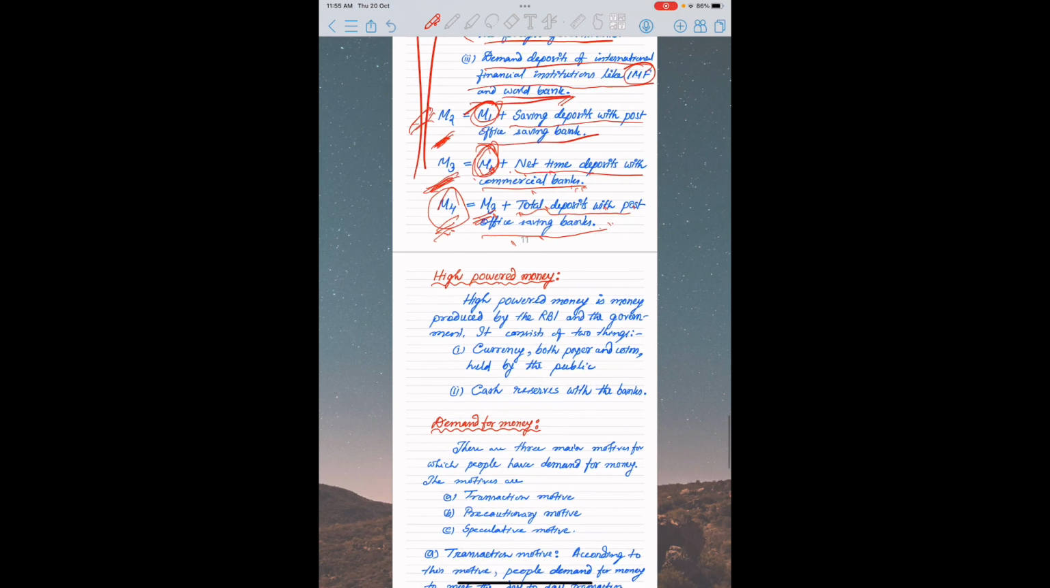Now come to the point, high powered money. It is also asked in the examination. High powered money is the money produced by the RBI and the government of India. It consists of two things: currency, both paper and coin held by the public, and cash reserves with the banks. What amount of money is kept as cash reserves under the commercial banks, plus currency, both paper and coin held by the public. These two things indicate the high powered money.